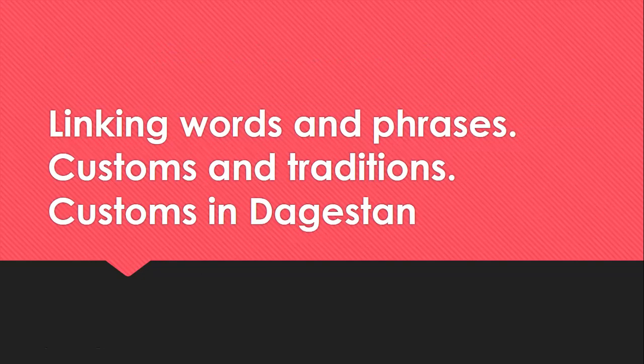Today's topic of our lesson is linking words and phrases, customs and traditions, and customs in Dagestan. In the first part of our lesson, we will talk about linking words and phrases, which is the writing part of the lesson. In the second part, we will discuss the customs and traditions all around the world, and especially concentrate on customs in Dagestan. This is the reading part of our lesson. So let's begin with linking words and phrases.